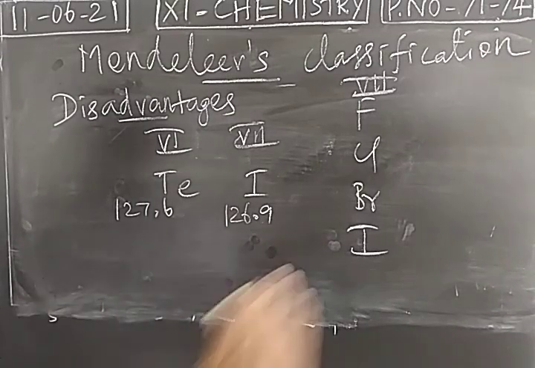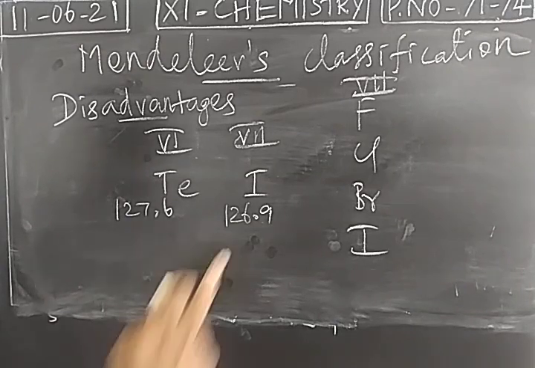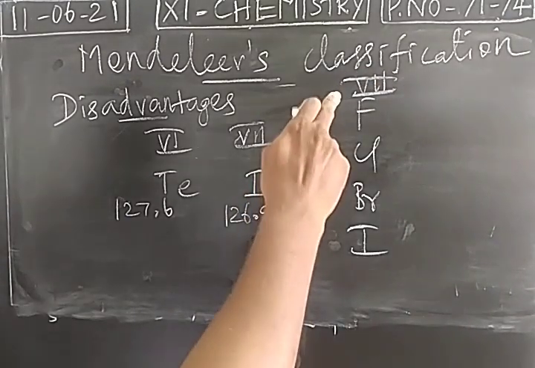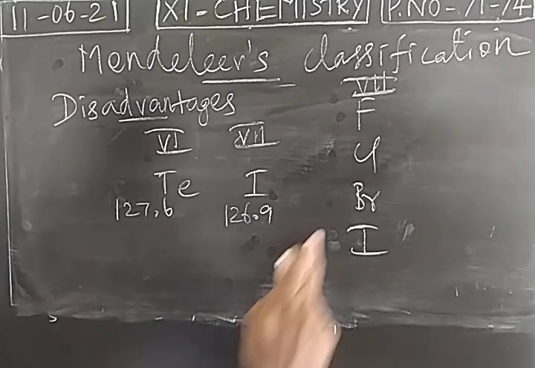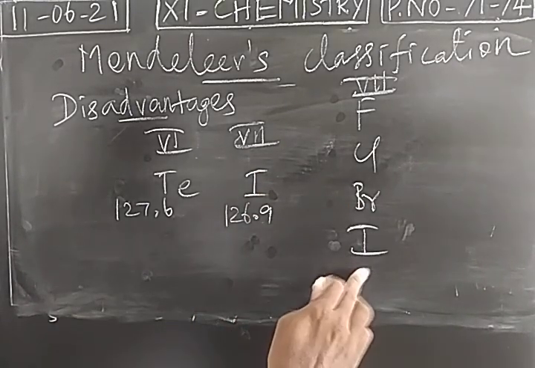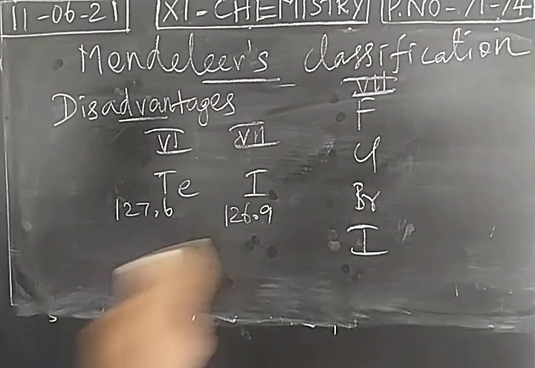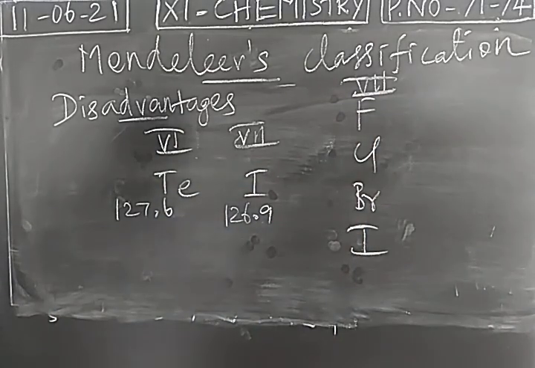In the increasing order of atomic weight, iodine should be placed in 6th group, but the property of iodine is similar to the other elements in group number 7. Fluorine, chlorine, bromine have similar properties with iodine, so iodine is placed in group number 7, not in group number 6.